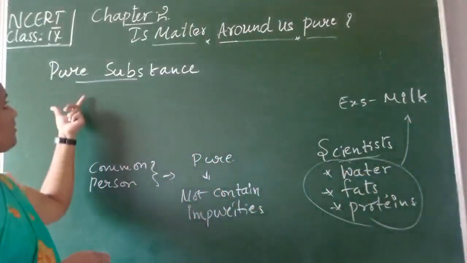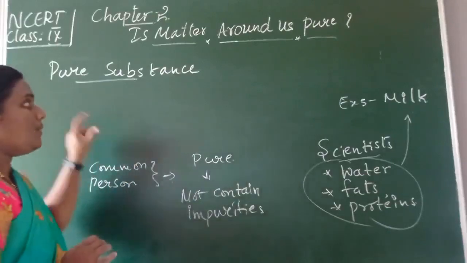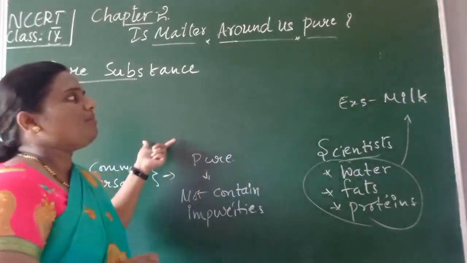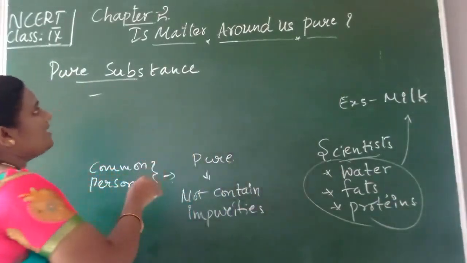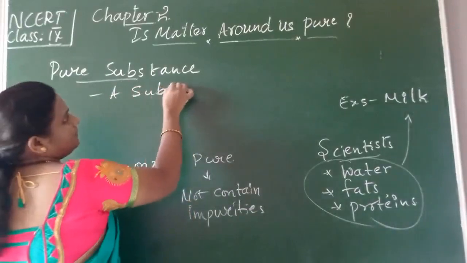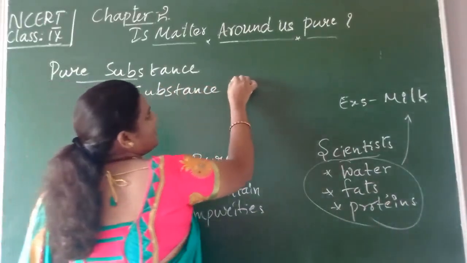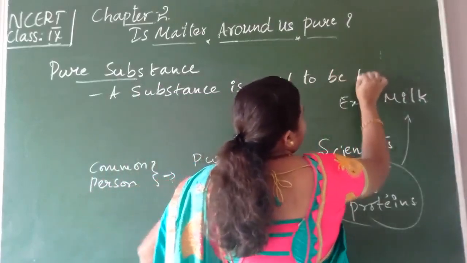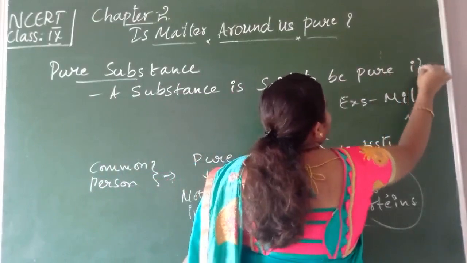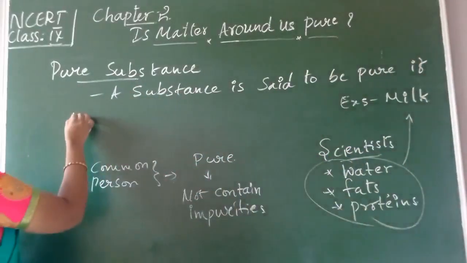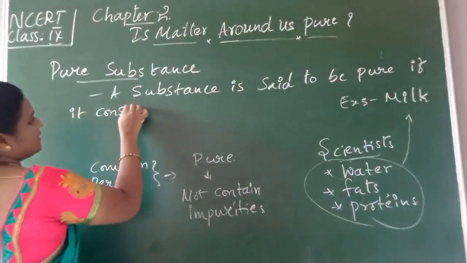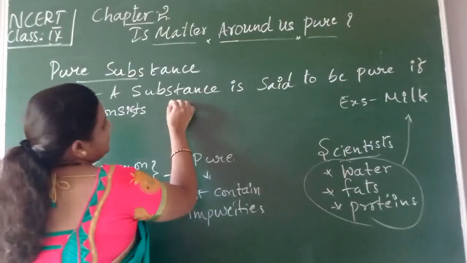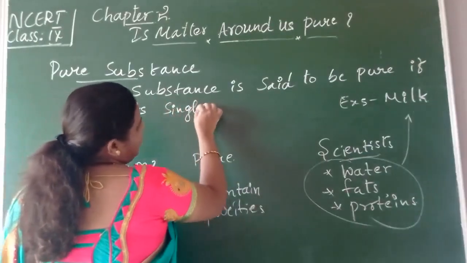So how can we define the term pure substance, children? A pure substance is one that is constituted by a single type of matter. A substance is said to be pure if it consists of a single type of matter.